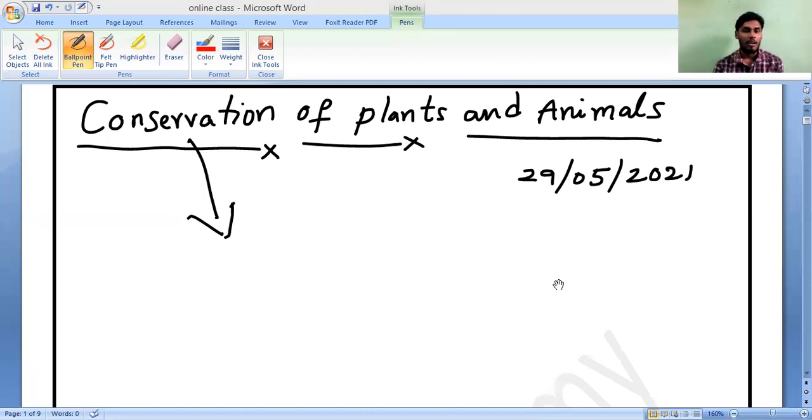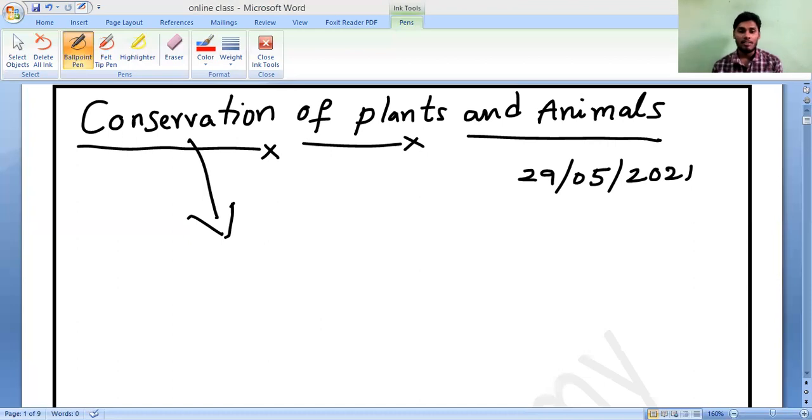Let us come to here. Conservation means, remember, the process of keeping and protecting something from damage. That is the meaning of conservation. From where? From the damage. That is only called conservation.